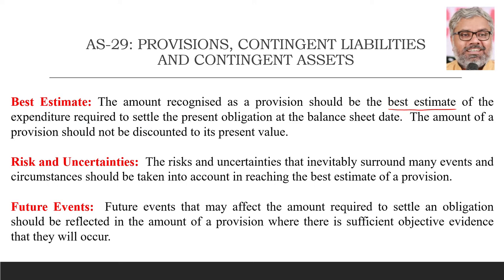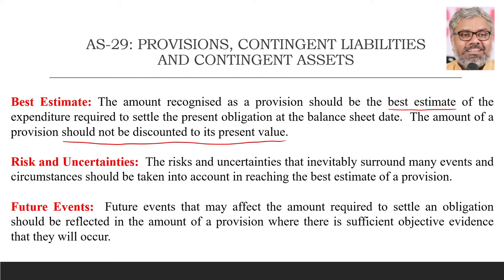Of course, it has to be, we all know that. That's what is mentioned by AS 29 also. Whatever provision we are creating, it should be the best estimate of the expenditure required to settle that obligation. And this best estimate of the provision and the obligation is present at the balance sheet date. And another point here is the amount of provision should not be discounted to its present value.